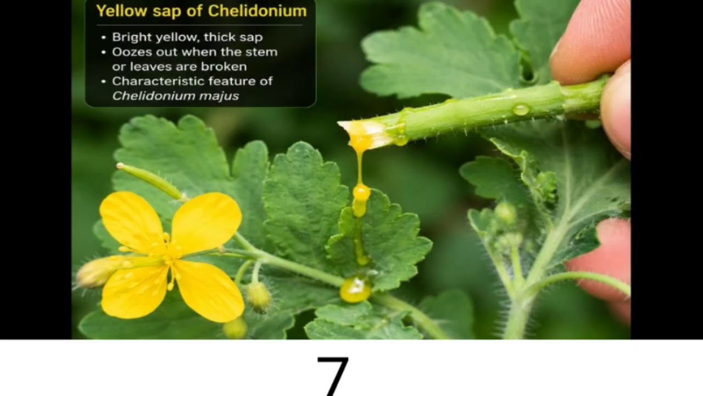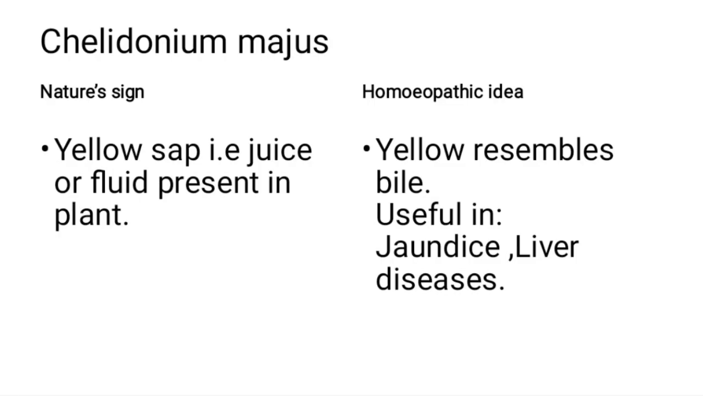Next, it is the chelidonium plant. Here the sap, meaning the juice of the plant, is yellowish in color. So the homeopathic idea we are getting is that yellow resembles the bile, and it is useful in jaundice and liver diseases. Only the yellowishness is why we see it as bile, and we can relate it to jaundice.